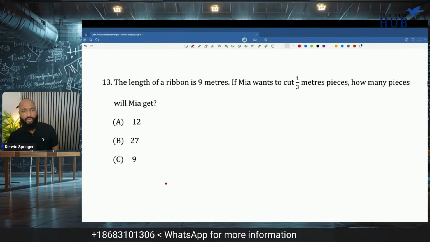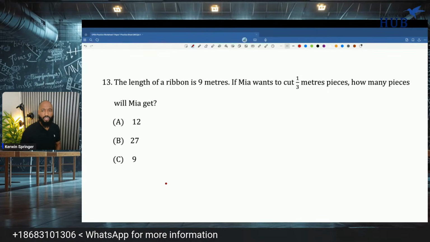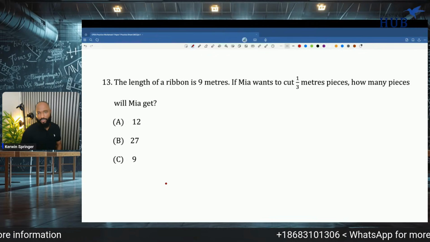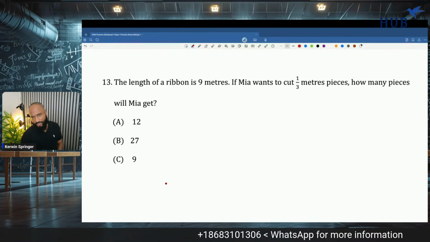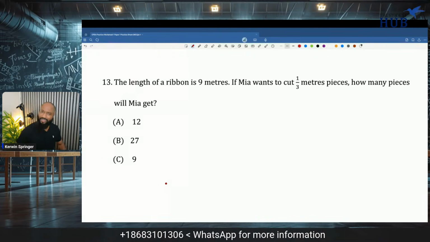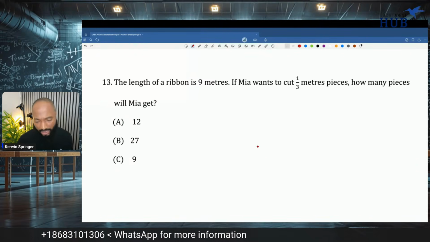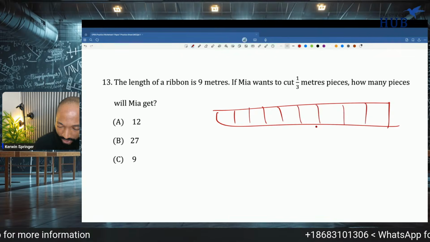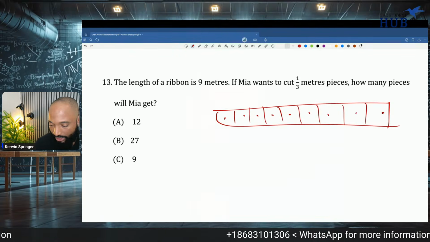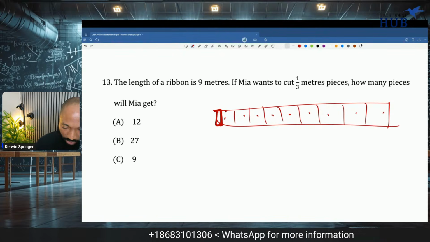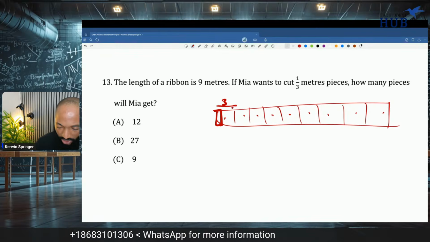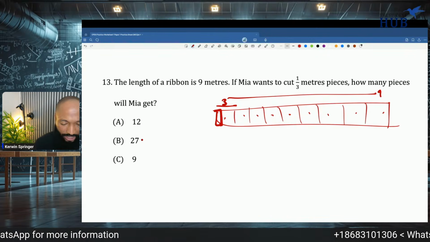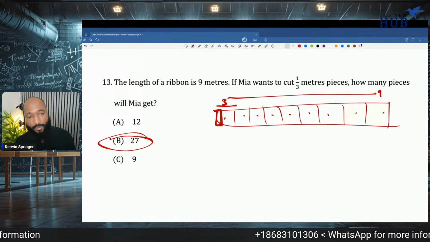The length of a ribbon is 9 meters. If Mia wants to cut 1/3 meter pieces, how many pieces will Mia get? Okay, so there's 9 meters: 1, 2, 3, 4, 5, 6, 7, 8, 9. And each piece you want to cut is 1/3. So there's 3 in every meter. So you want 3 times the 9. 3 9s are 27. Answer is B.